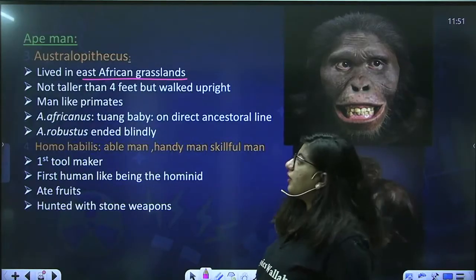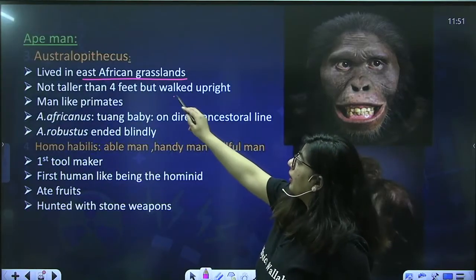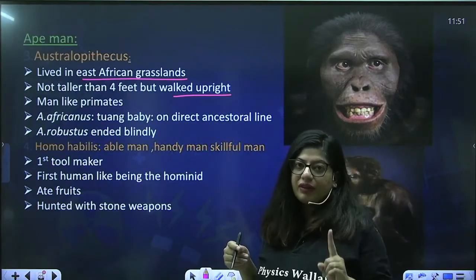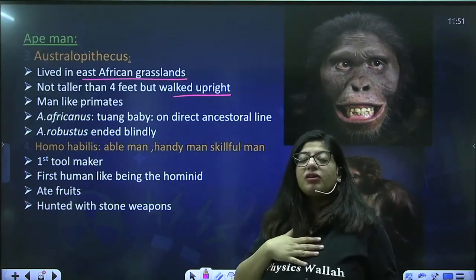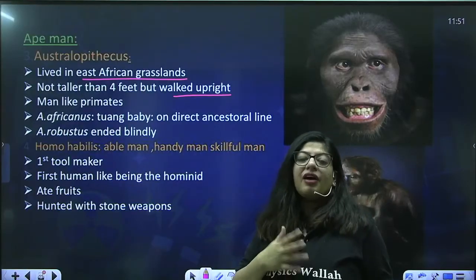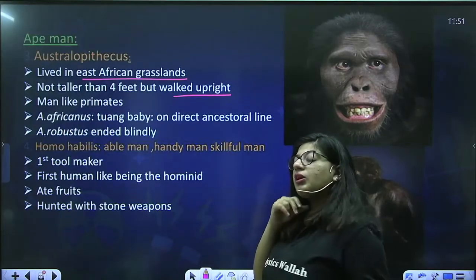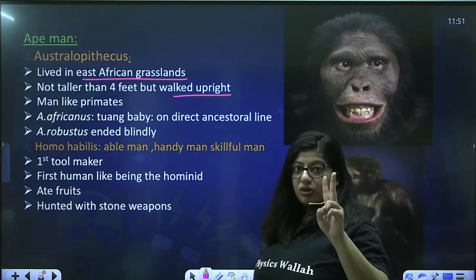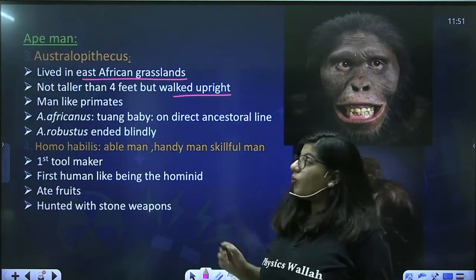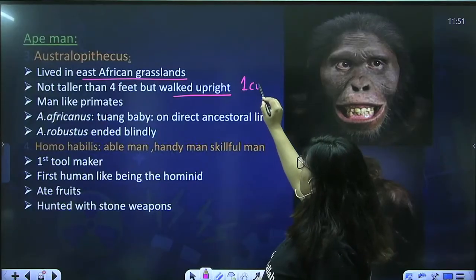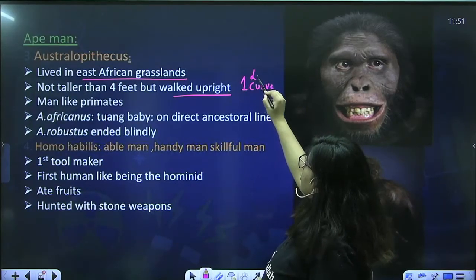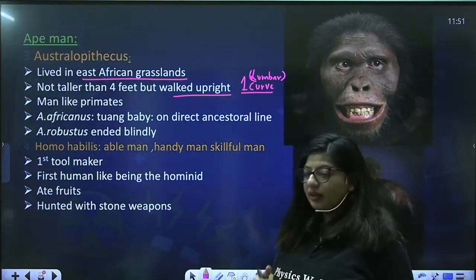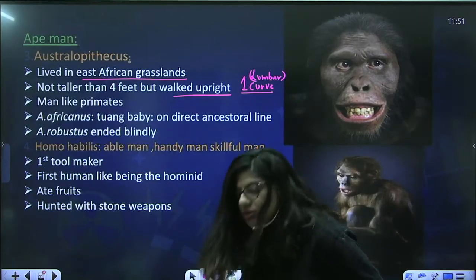So the height was very short, and they could walk a little upright because they had one curve in the vertebral column. Now I am the fully developed Homo sapien. I have 2 curves in my vertebral column. One is a cervical curve, another is a lumbar curve. We obtain the second curve later on. So one curve is present here, the lumbar curve. That's why they could move from this to a little this.